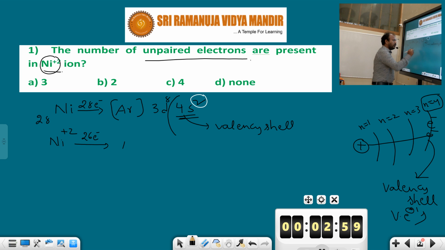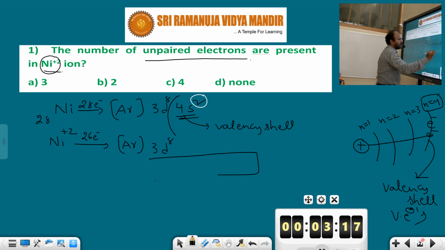ion. So argon 3d8, but I didn't write 4s2. What is the reason? Nickel plus 2 ion is formed by the loss of 2 electrons from the valence shell of the nickel atom, so the configuration is argon 3d8.